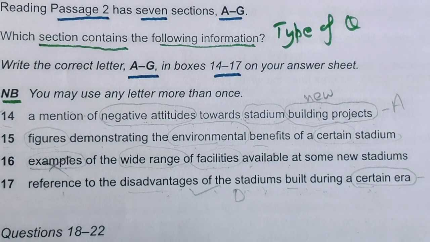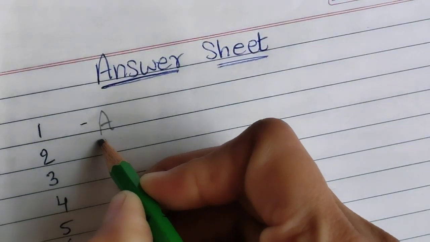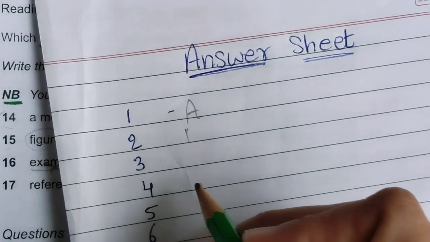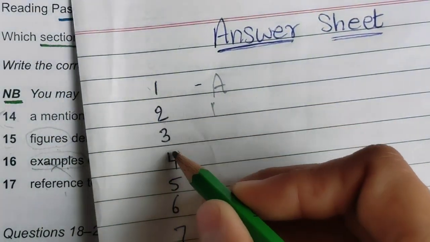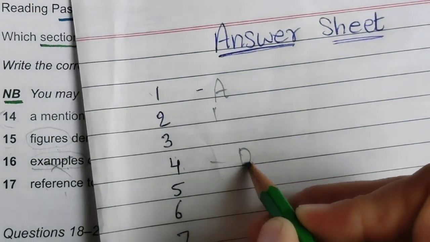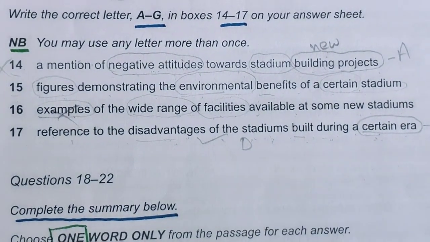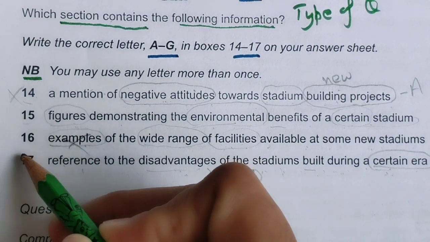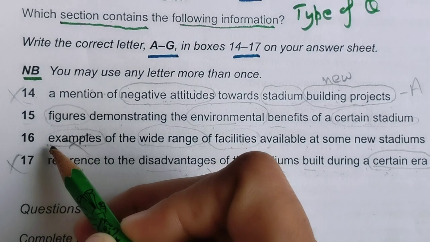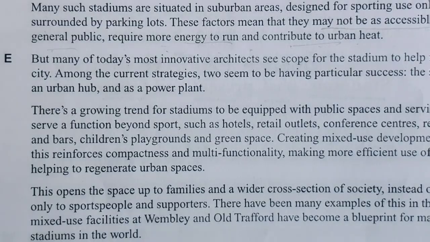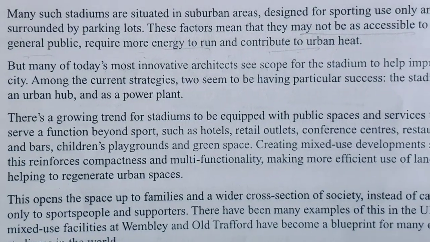Okay, so I am writing it here also, D. Sorry, no. So question number 4, it is D. Okay. And yes, now we have two options left. Now let's move on to the E paragraph. Now this is my E paragraph and let's read it.